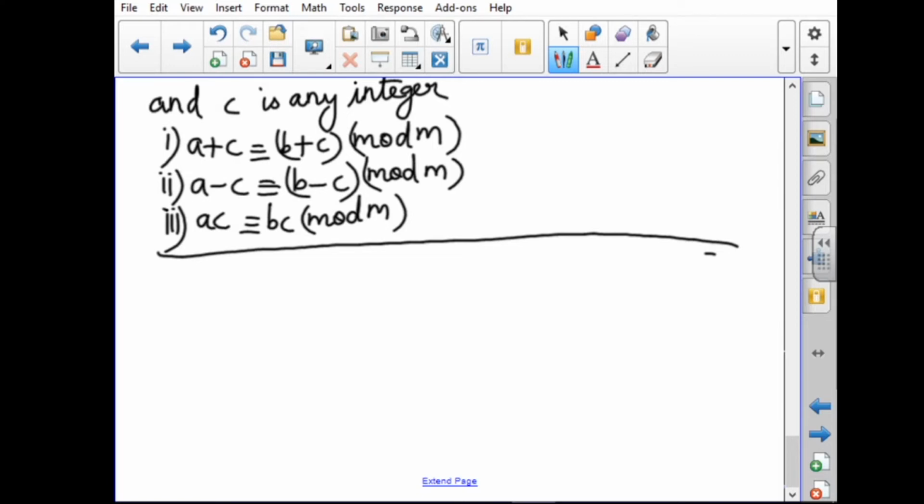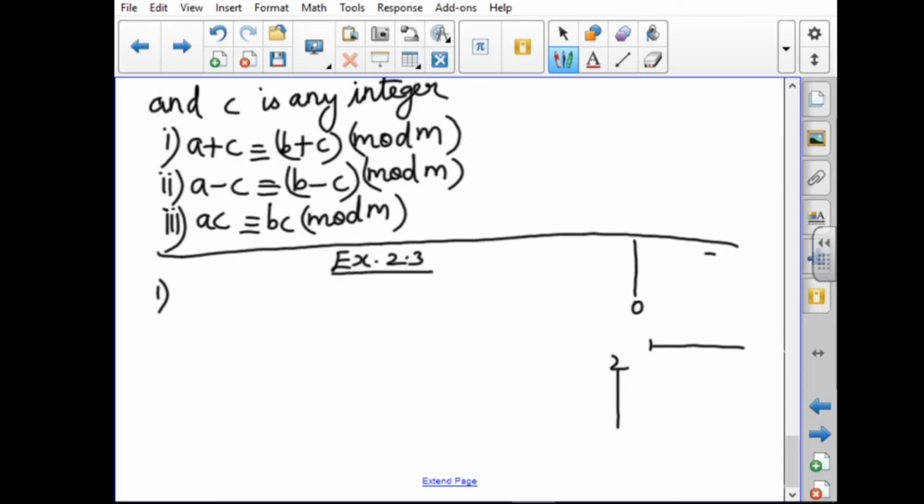Now take exercise 2.35. While we are doing the illustrations, we have 0, 1, 2, so many numbers. This implies the modular equation has infinitely many solutions. In algebra, we have a unique solution, infinitely many solutions, or no solution.